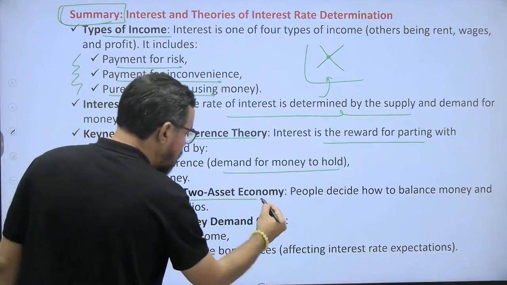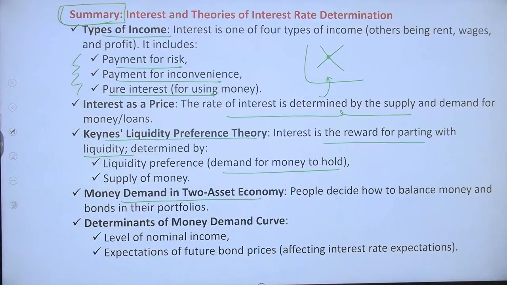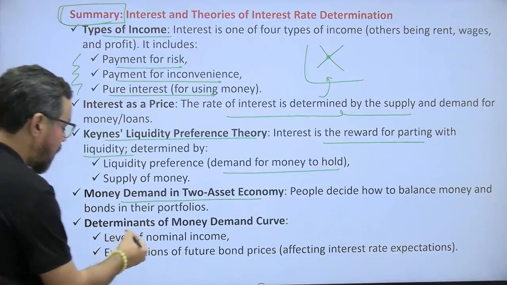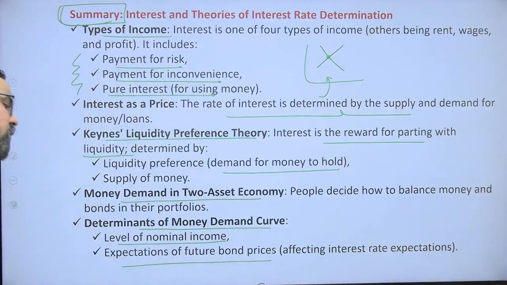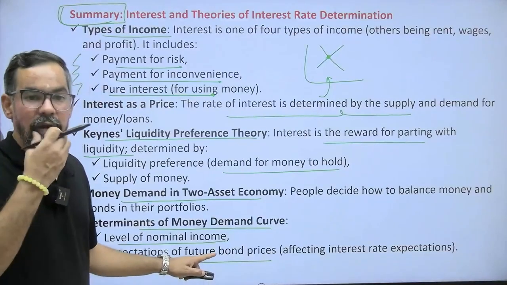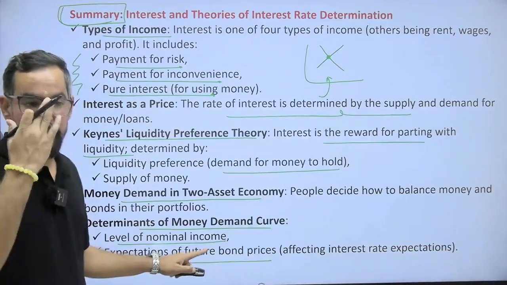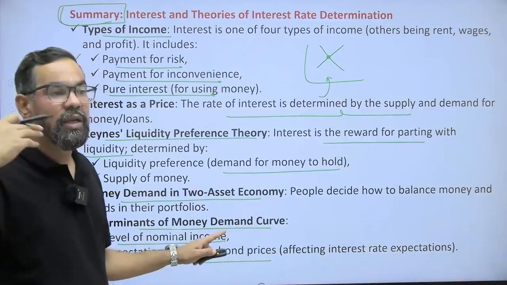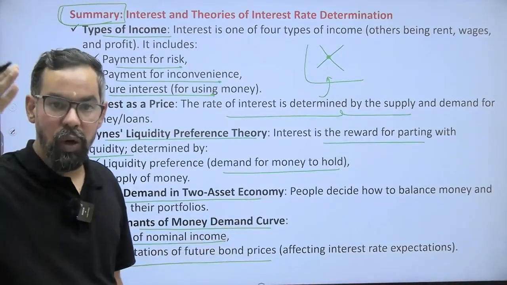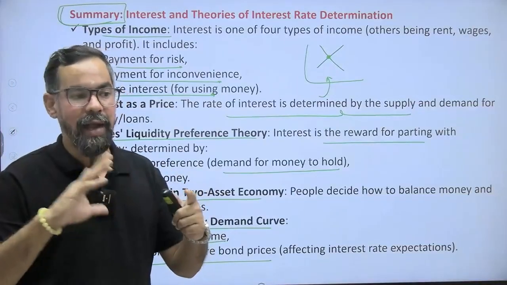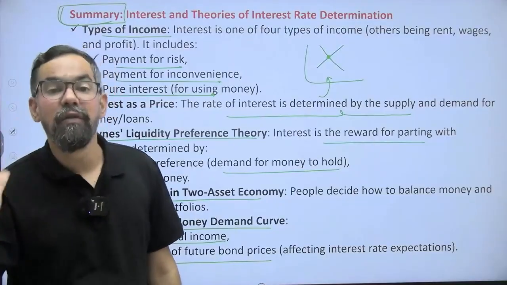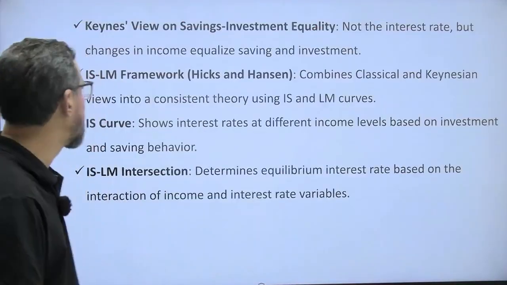So money demand is an asset demand. People decide how to balance money and bonds in their portfolios. The determinants of the money demand curve are the level of nominal income and expectations of future bond prices affecting the interest rate. That means if in future bond prices are expected to be low, people will hold more money. If there is an expectation that bond prices will go up, people will invest in bonds. So interest rate and bond prices are inversely related. That is the logic, or the bond theorem also.